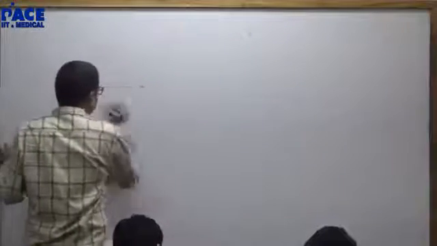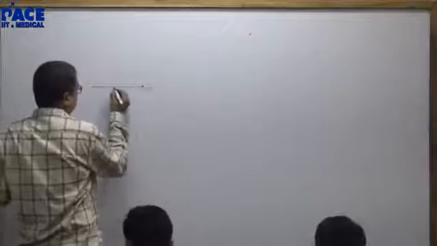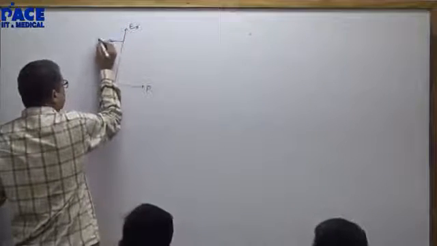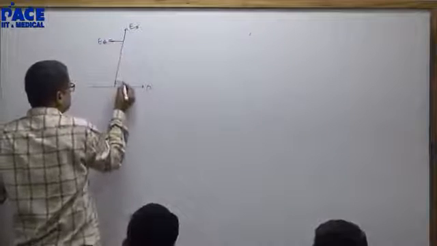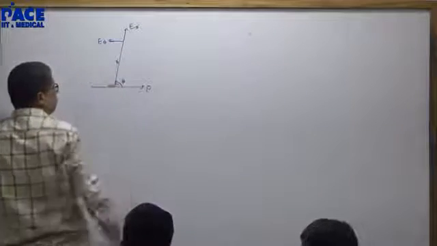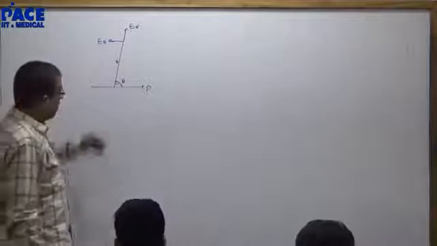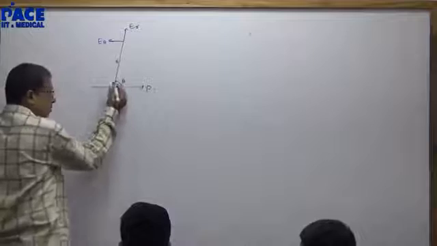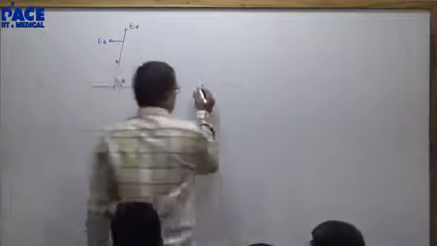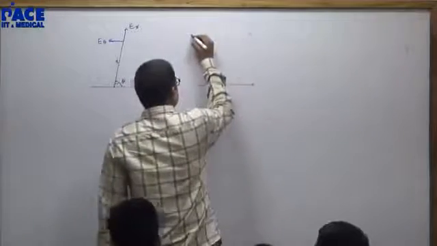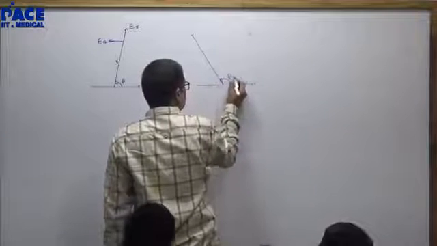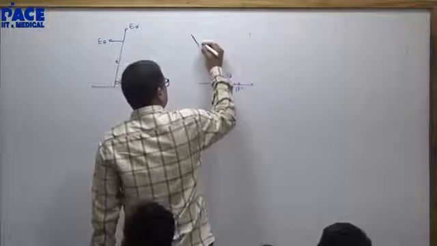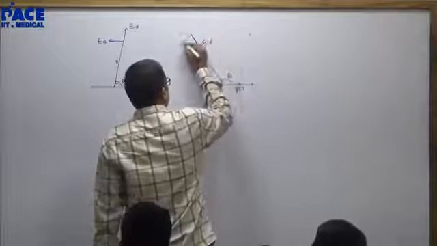First of all, see the directions of the field because of the dipole. This is ER, this will be E theta. This is theta, this is R. In the first quadrant, theta is the angle which R makes with P. From P I will go anti-clockwise and come to the second quadrant. Now this is theta. This is the dipole moment. ER, E theta.